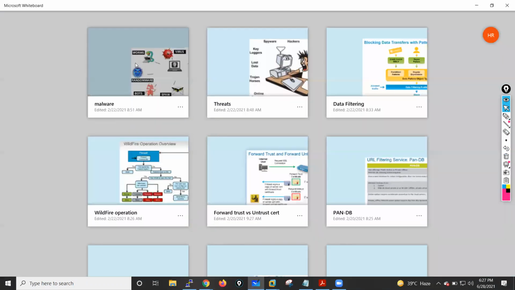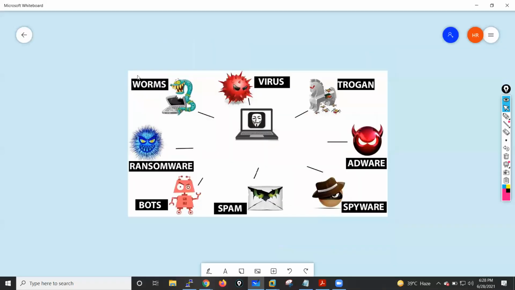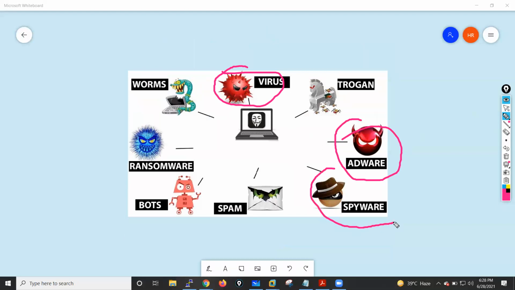Okay, let me just show you a few malwares. If you need protection from a virus, in that case you need an antivirus protection profile on your file. If you need protection from adware, spyware, in that case you need an anti-spyware protection profile, right?